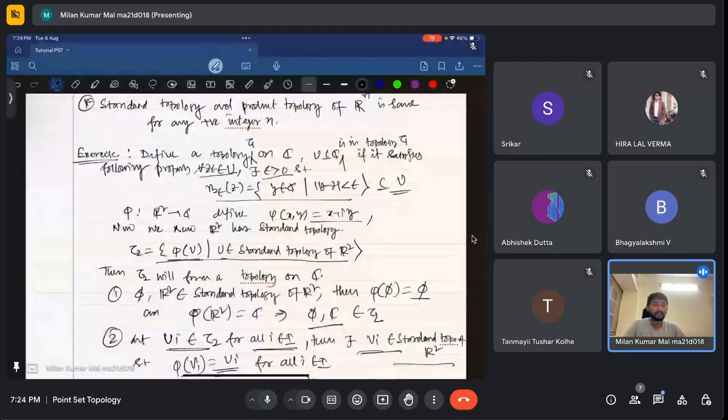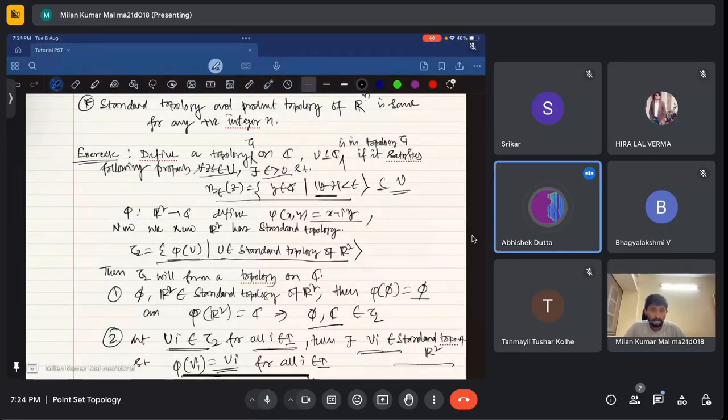Metrics are something not yet introduced, but okay, I know that this is something metric in the complex plane. Without a metric we can even give a topology, right? But it may not be the standard topology. If you want the standard topology, then it must be a metric. Am I correct?